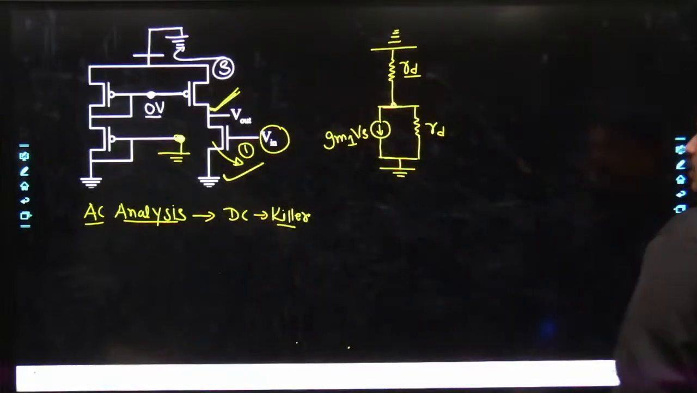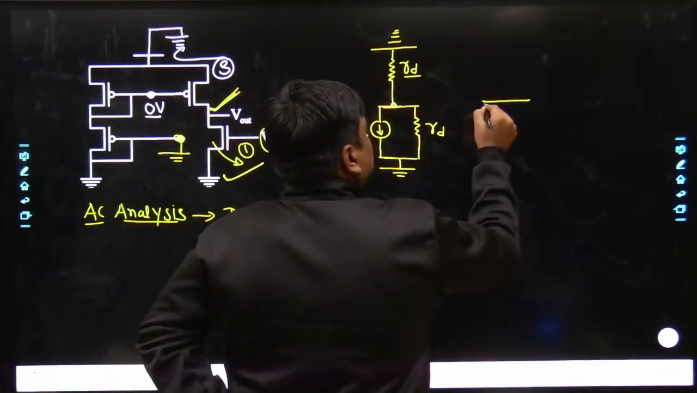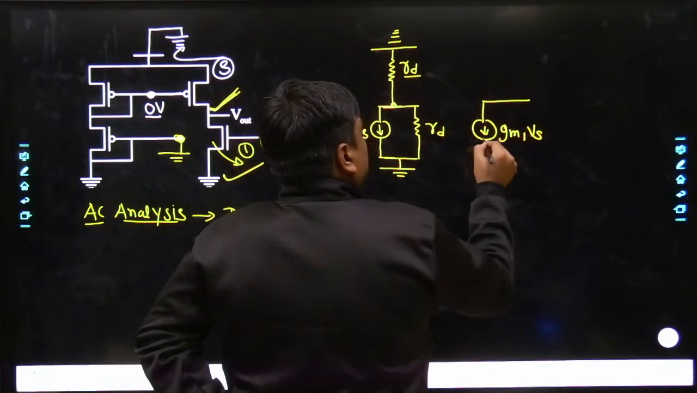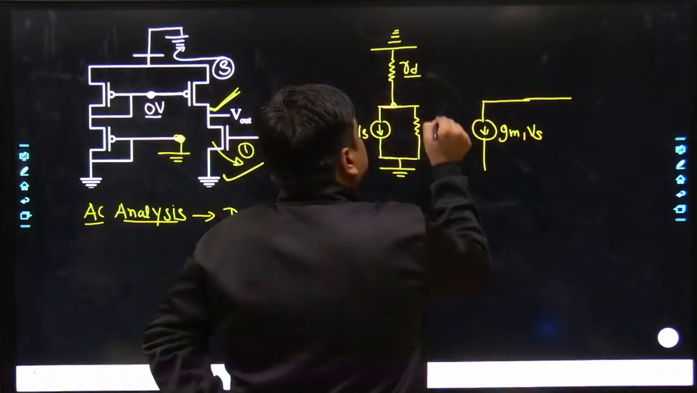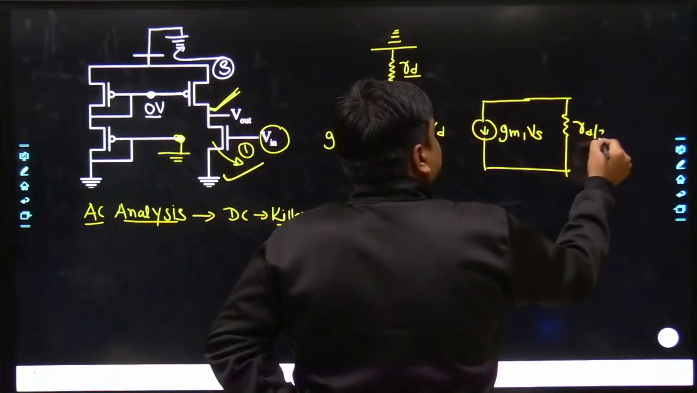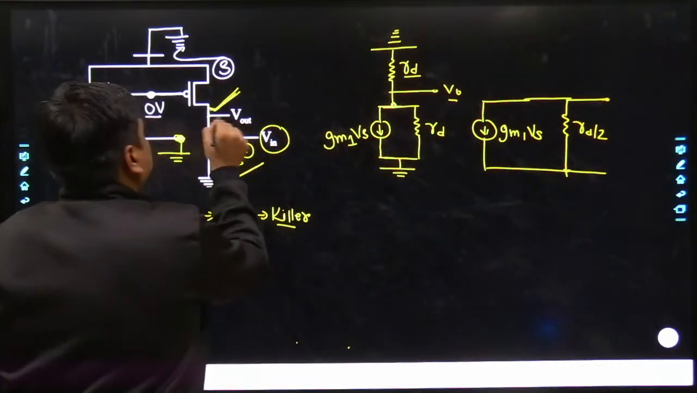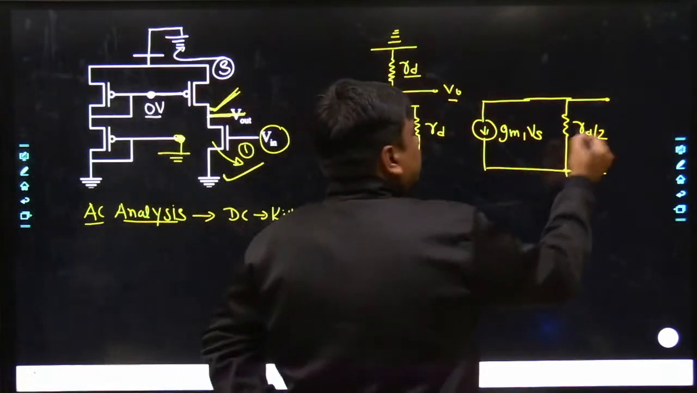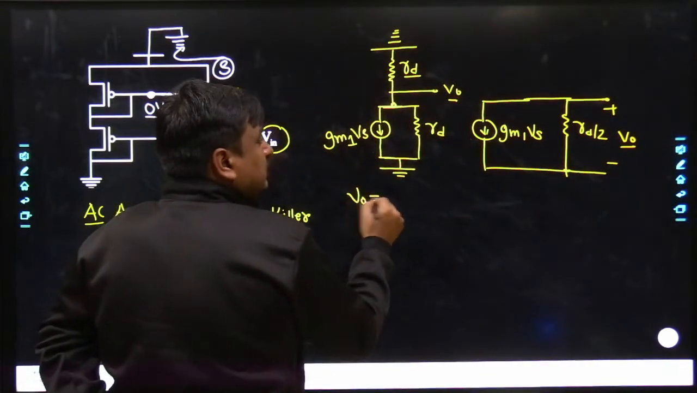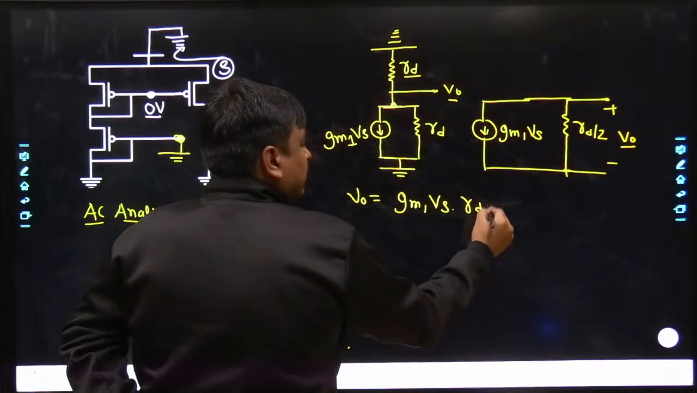Yes. So let me do one thing. If you want, I can change this circuit here itself. Otherwise, here it goes like GM1 of VS. This RD would also come over here, and here it becomes RD divided by 2, and exactly at this point, output voltage V0 has been taken. So this is nothing but the V0. So the V0 is simply going to be GM1 into VS into RD divided by 2.